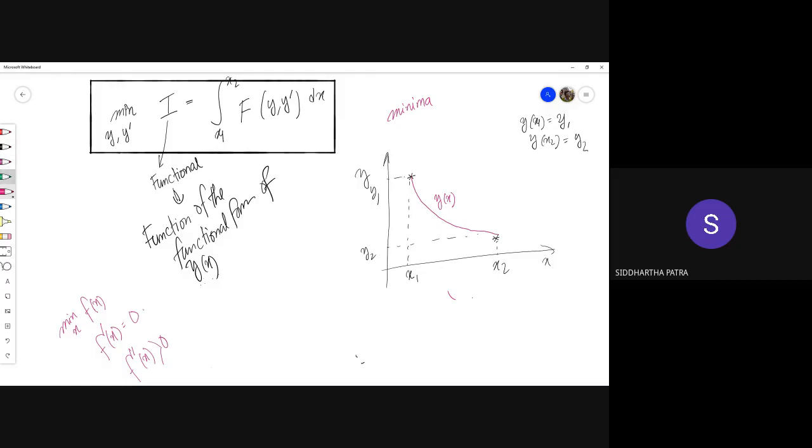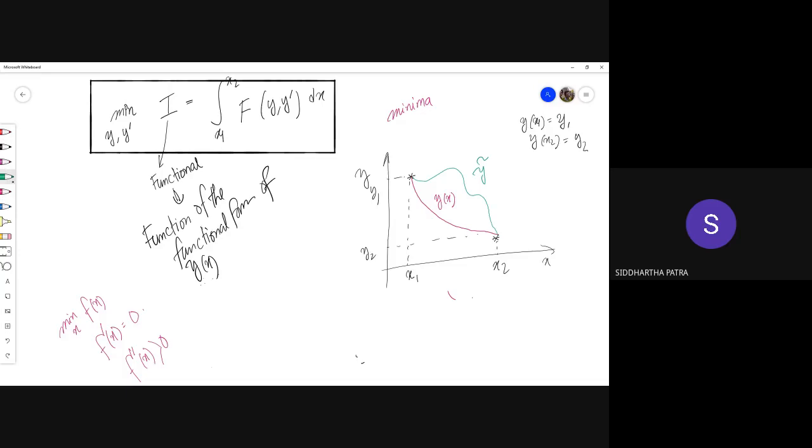Now any arbitrary function y tilde, which obviously doesn't minimize the functional I, can be represented like this. Why am I bound to show the two ends at the same points?